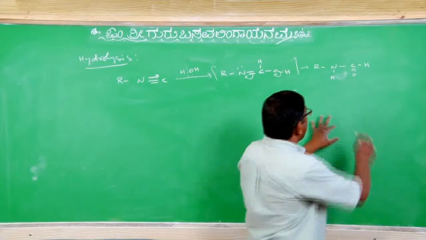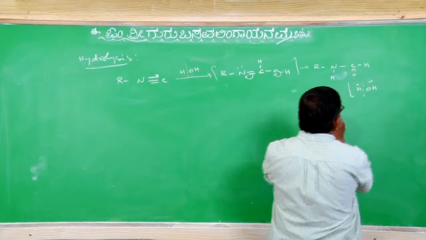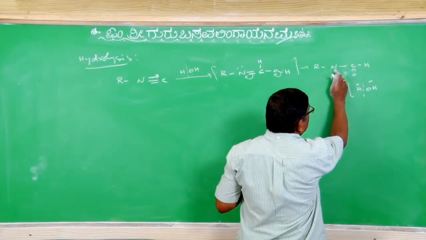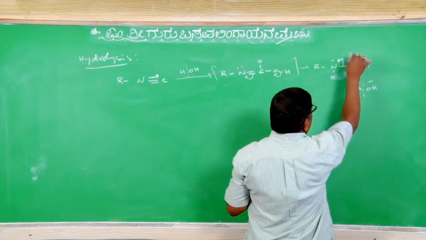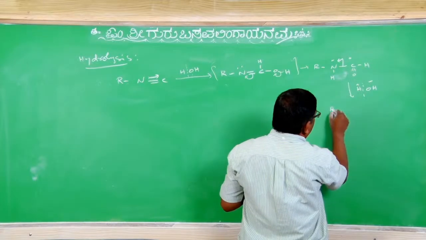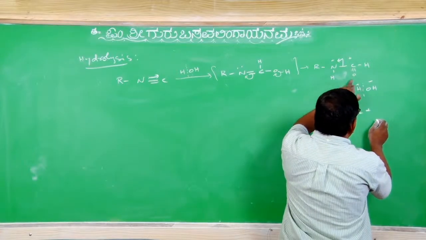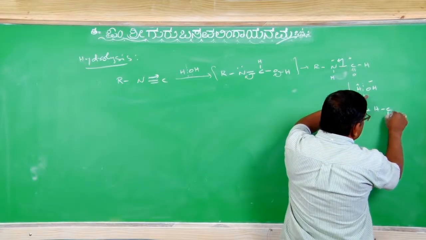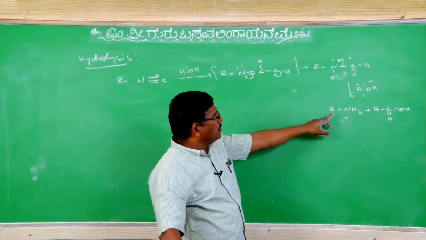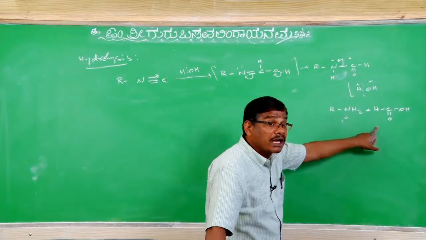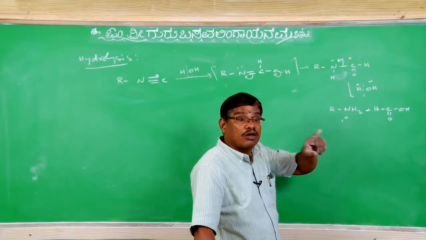This N-alkyl formamide on hydrolysis, water is there, plus and minus. At that time, nitrogen being more electronegative, the cleavage happens in this way. During that cleavage, it will become minus, it will become plus. That minus accepts the proton, so that R-NH2 is a primary amine. Along with that, HC double bond OH, a formic acid. Clear? Primary amine along with formic acid we are going to get whenever isocyanide undergoes hydrolysis with water.